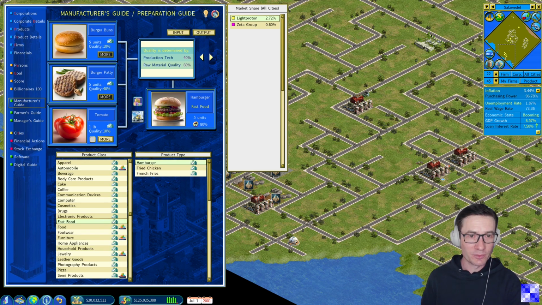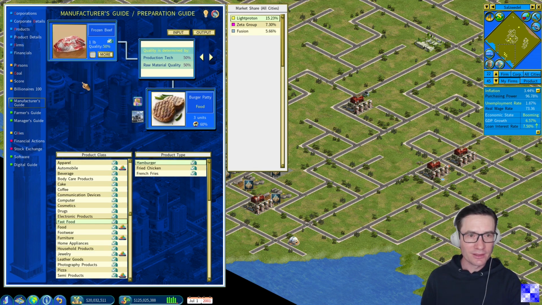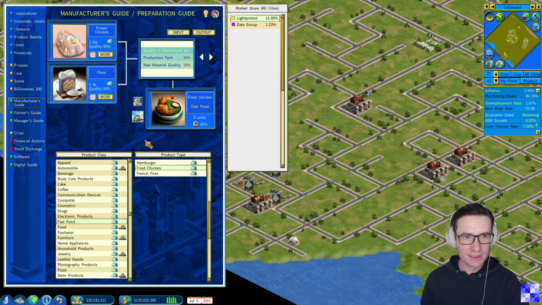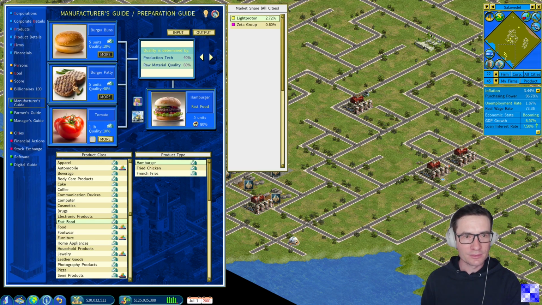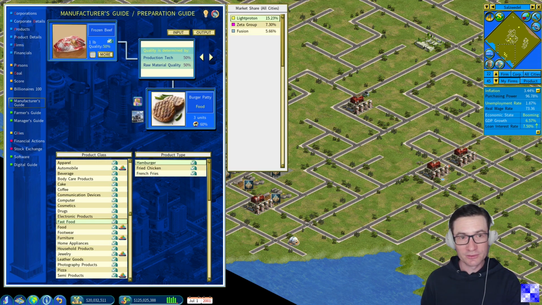And this is the case for burger patty. When we click on this in the manufacturer's guide, we see that this belongs to the food product class. Can be sold in department stores, supermarkets, convenience stores, and discount mega stores. This is also the case for burger buns. This is the case for frozen chicken as a livestock product, and also the case for frozen beef, which is needed for the production of burger patties.